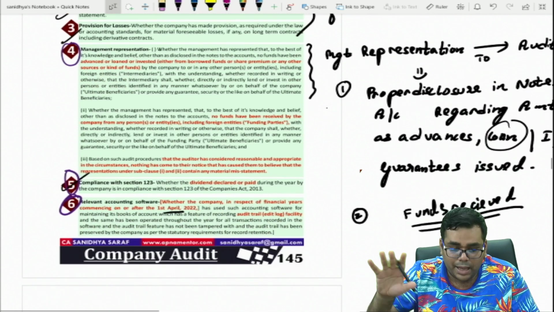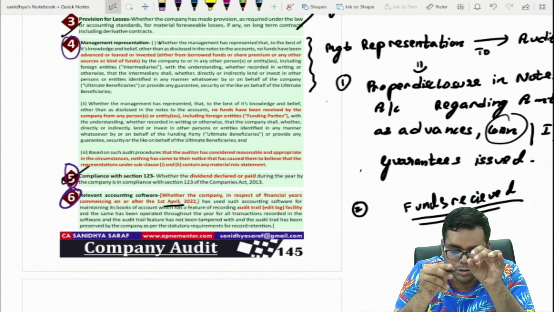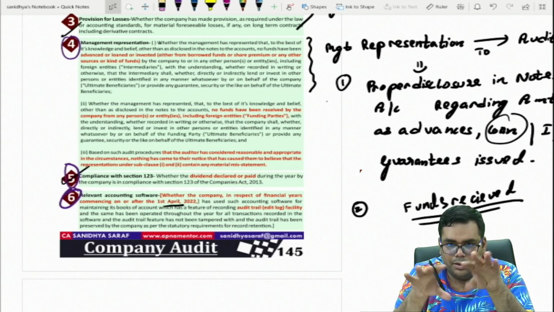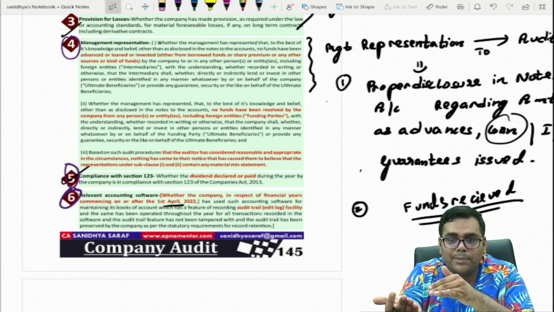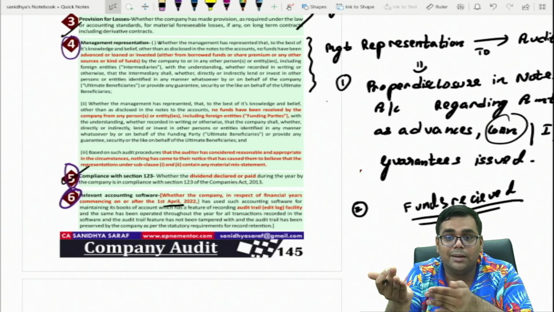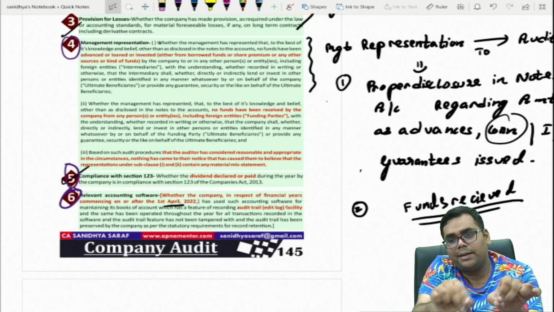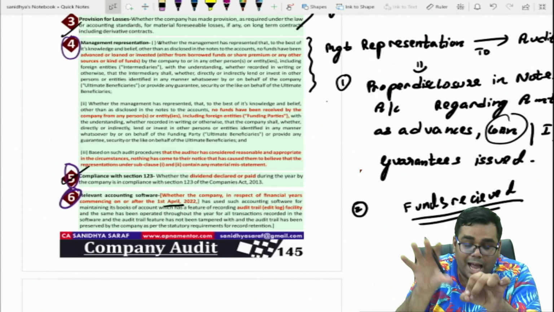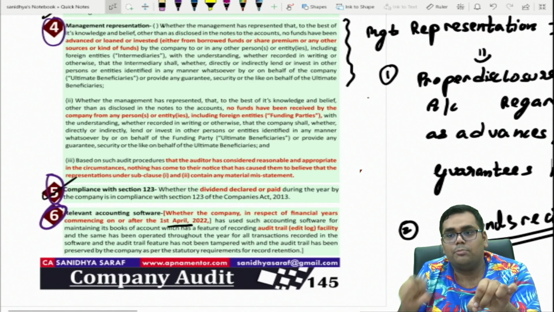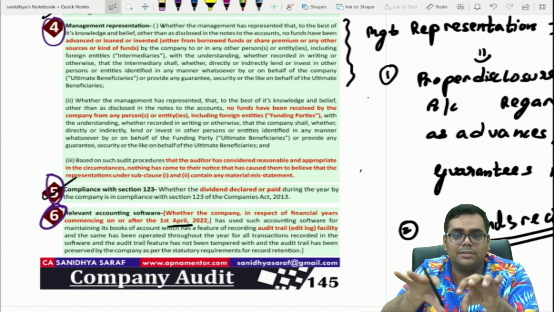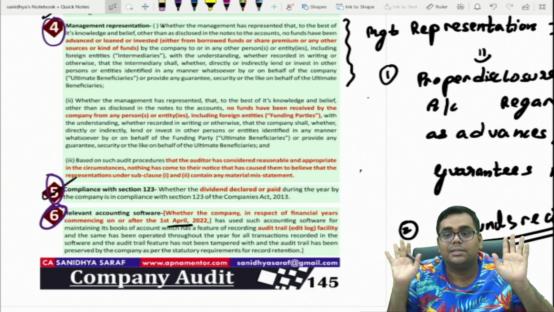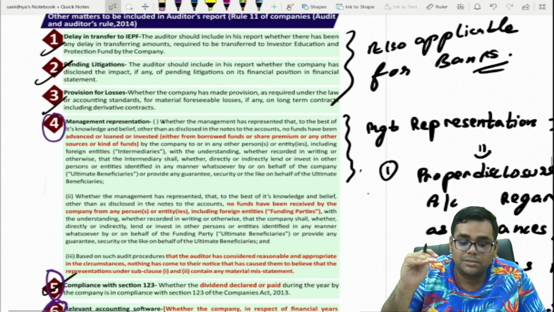And at the same time, the auditor also needs to report that he has applied all the audit procedures to check and verify that the representation given by the management is not materially misstated. That is, he is going to report that, boss, I have obtained the management representation regarding these matters, and at the same time that I have applied all my audit procedures, and according to my opinion, the representation given is not misstated. There are no material misstatements. So that is something the auditor is required to report. So these are the additional reporting requirements.